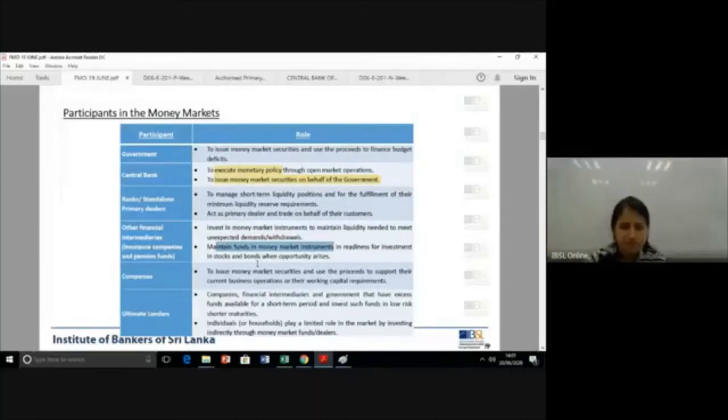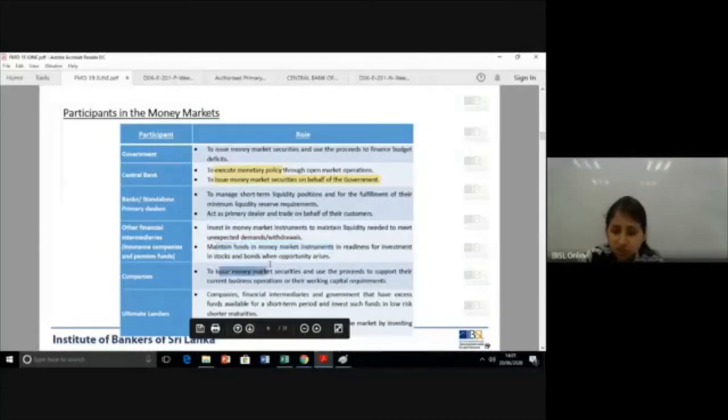Okay, then you have companies. I refer here to the non-financial companies. What is their role? They issue money market instruments and use the proceeds to bridge their working capital requirements. Think of commercial paper. It's issued by non-financial firms, so they issue that to raise proceeds for their working capital requirements.